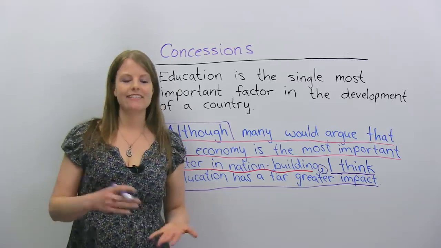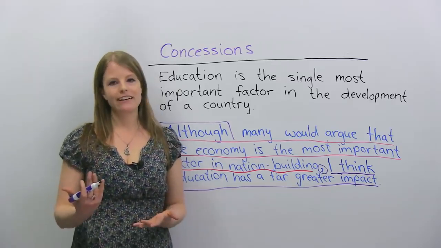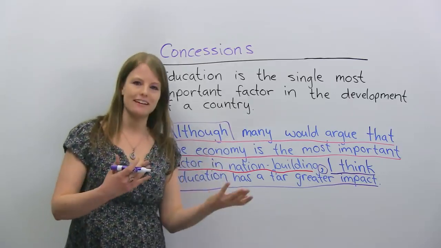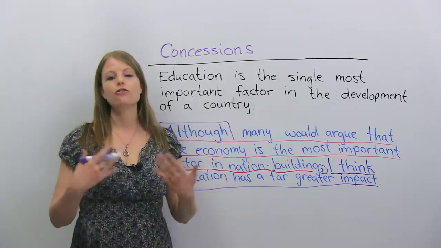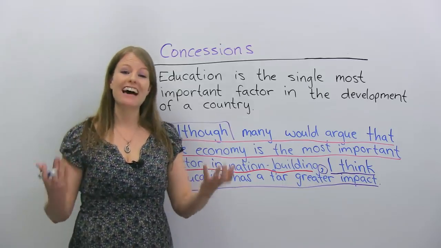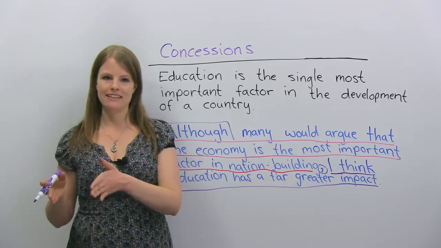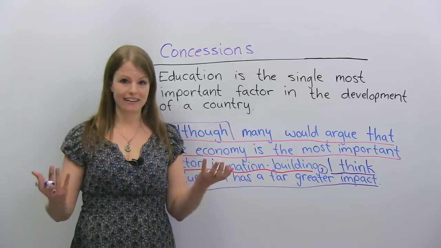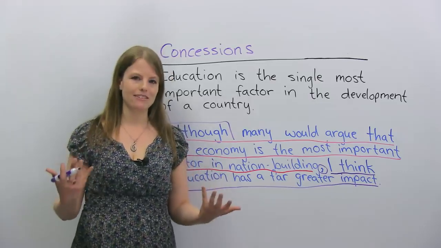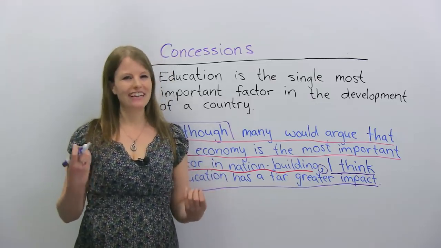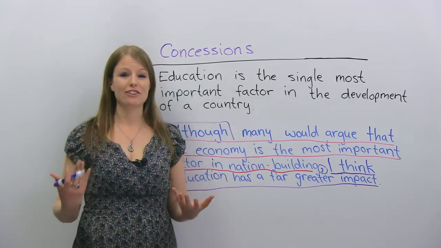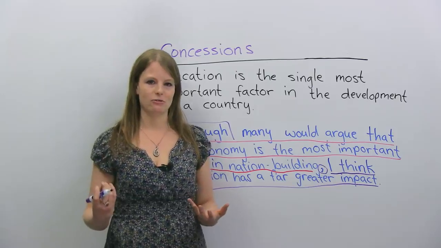So why is this a good idea? Well, one reason is because when you write a concession, when you're showing what the opposite opinion of yours is, you're showing that you've thought about the issue. Okay, you're looking at both sides. You're not just looking at your opinion, you're looking at both sides, and then you're making a judgment. So this shows that you're thinking about the question and you're really giving it some thought. And by representing both sides, you're really showing critical thinking. So this is a very good idea to do.